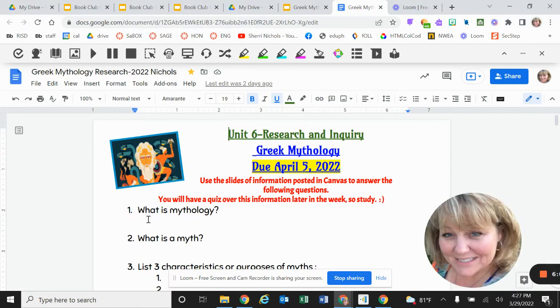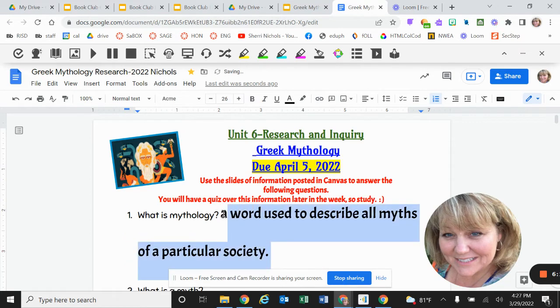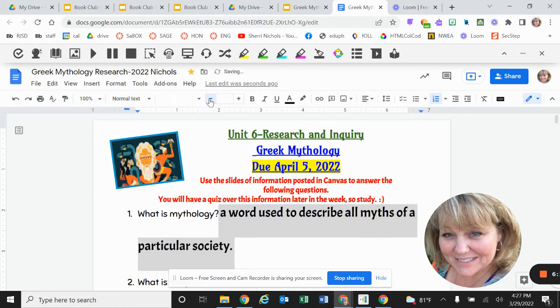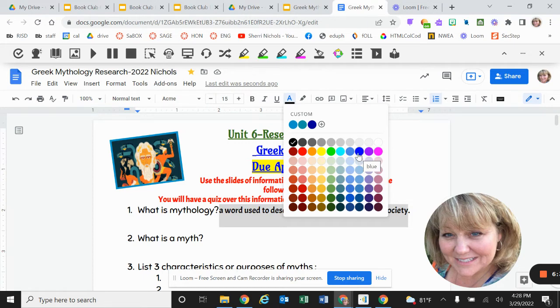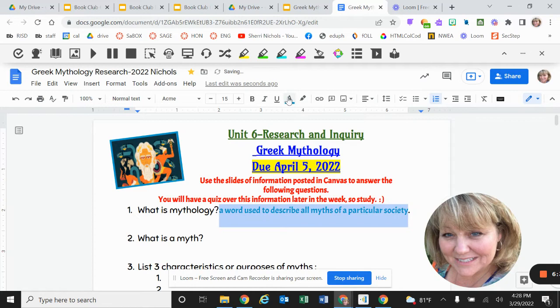So you're just basically going to find these, and I think for some of these you can copy and paste. For some of them you can just write it down. So that was way too big. So you want to bring that down to a lot smaller and to make it fit. And put it in a different font color, please. So if you would please go in and change your font color to something fun, like a bright blue, or maybe a really nice custom green would be nice.